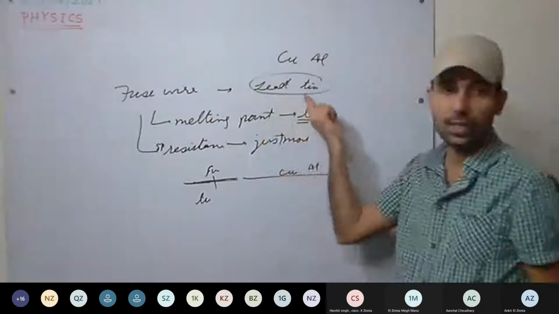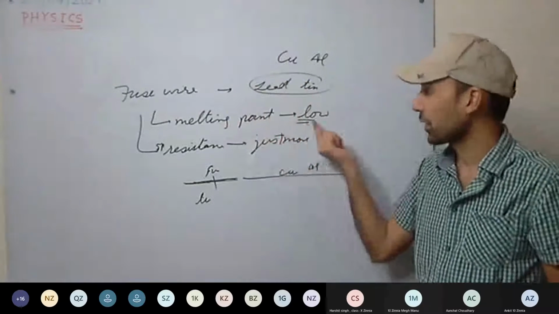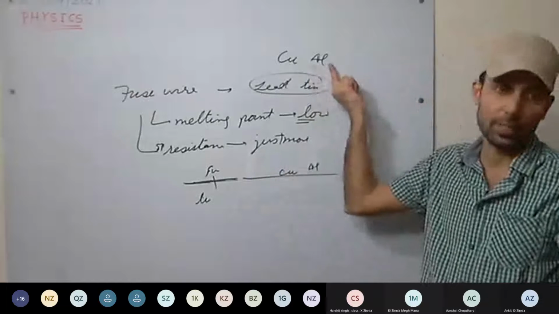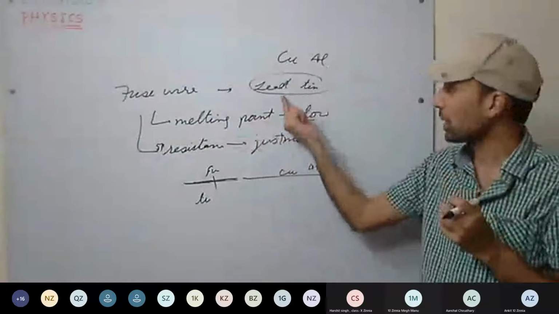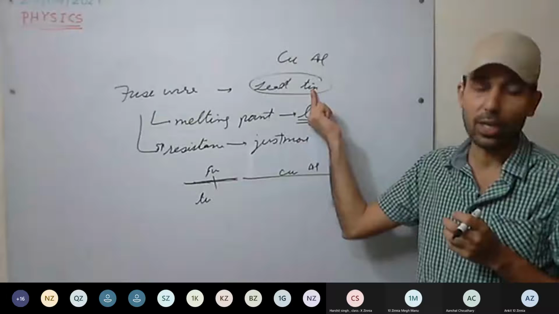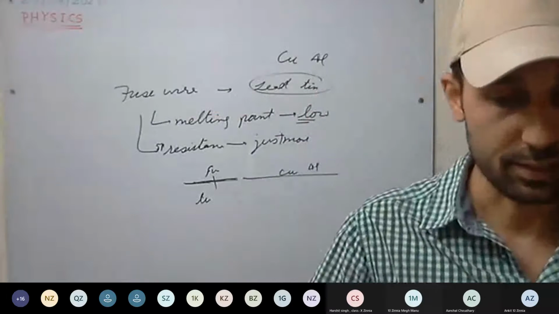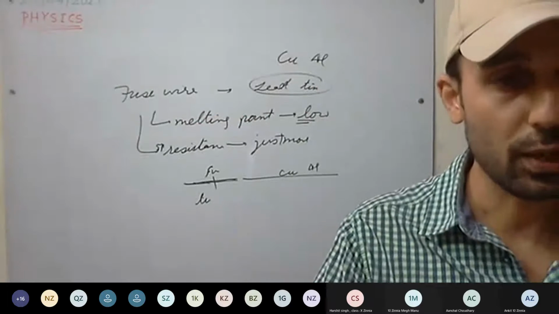If you make an alloy of lead and tin, it has a very low melting point, and specific resistance just more than copper and aluminum. Because of these properties, we use fuse wire made up of an alloy of tin and lead. Understood now? Any more doubts?